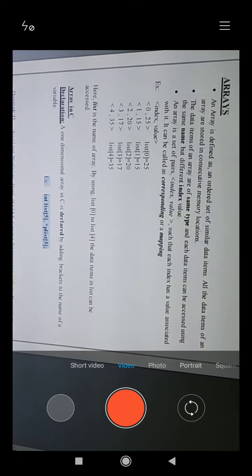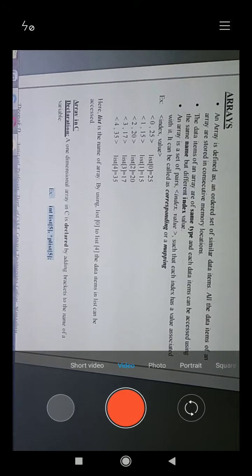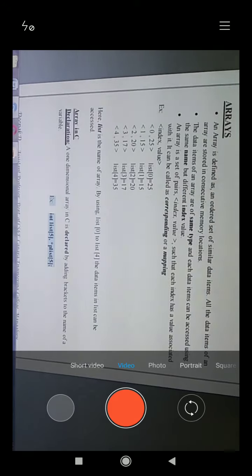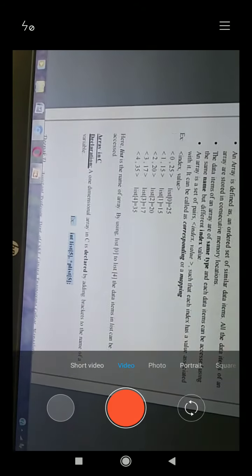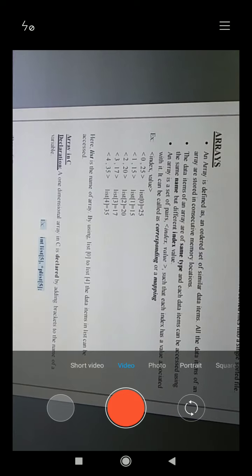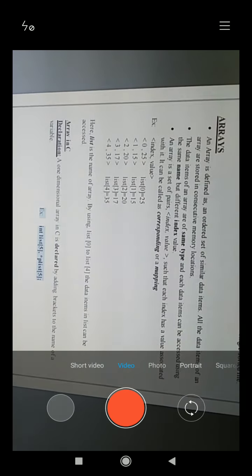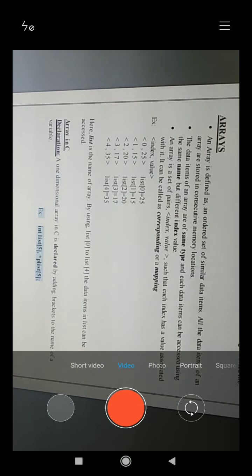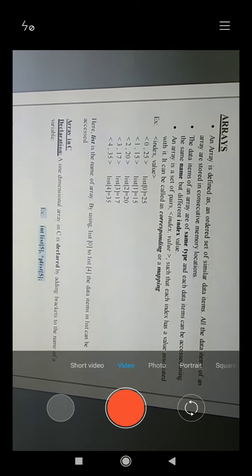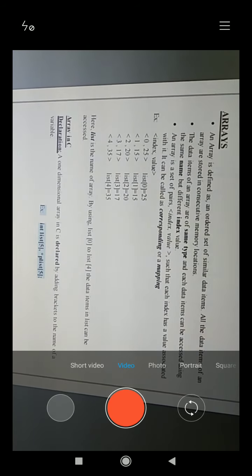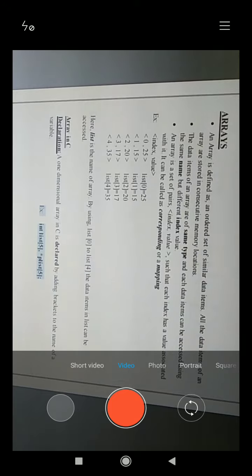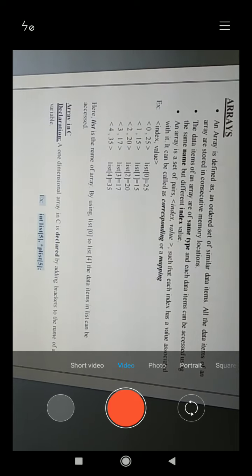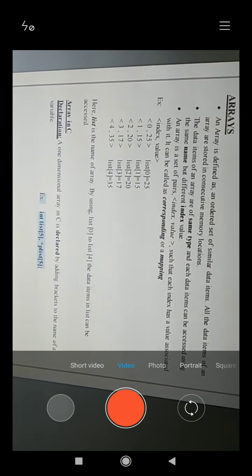The items are accessed by using the index value. We can access individual items. So what does an array have? An index and value pair. Here you have declared the index and value. The index value is 0 and the value is 25. In the array, list is the name of the array, and at location 0 the stored value is 25. Similarly, at index 1 the stored value is 15. This way we can access the individual values by using the index value.